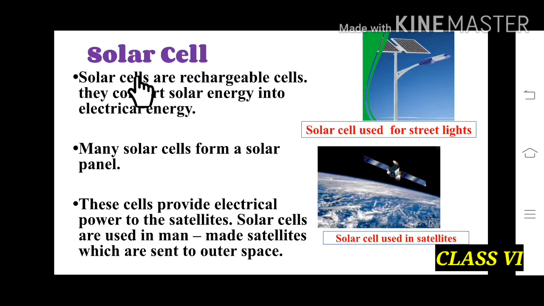Solar cells are rechargeable cells. So in this picture you can see that there are two solar cells and they form a solar panel, and they convert solar energy into electrical energy. It means solar cells are used for street lights. Many solar cells form a solar panel. These cells provide electrical power to the satellites. So in this picture we can see that a solar panel is providing power to the satellites. And solar cells are used in man-made satellites which are sent to outer space.